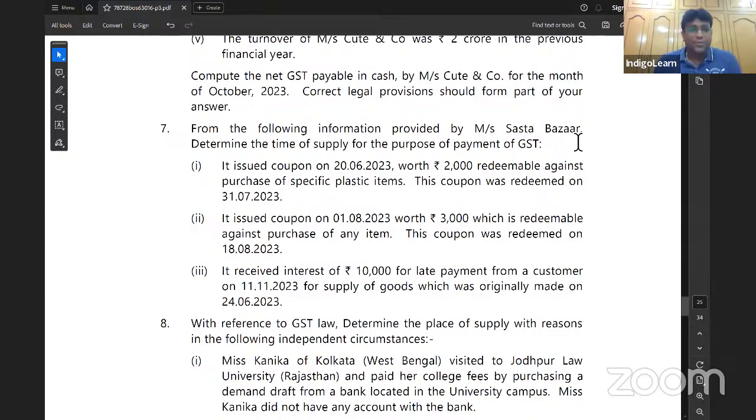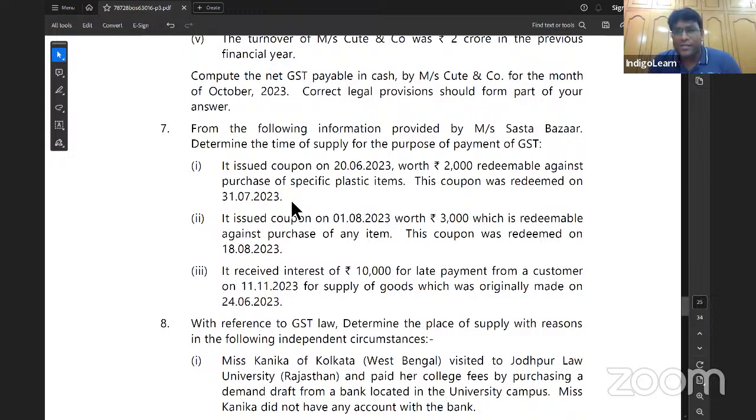GST. First point. It issued a coupon on 20th June 2023 worth 2000 rupees, redeemable against purchase of specific plastic items. Coupon was redeemed on 31st July 2023. Friends, we all know that in case of time of supply, section 12 deals with time of supply in case of goods, 13 deals with time of supply in case of services. And we're talking about goods here, so apply section 12.